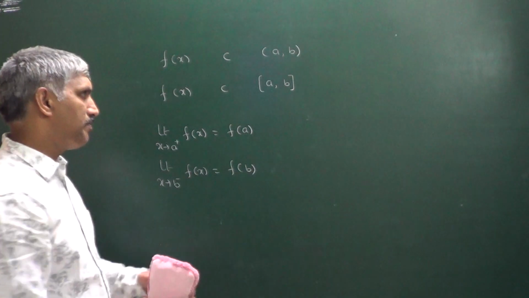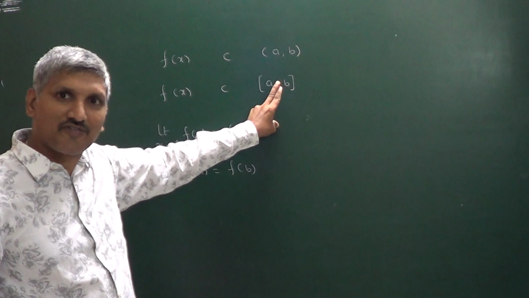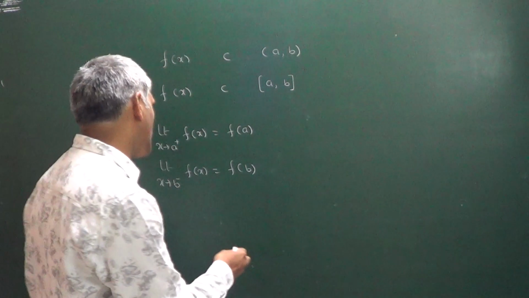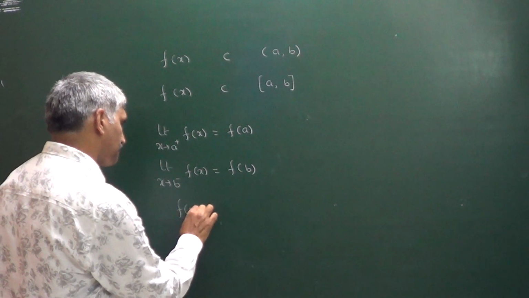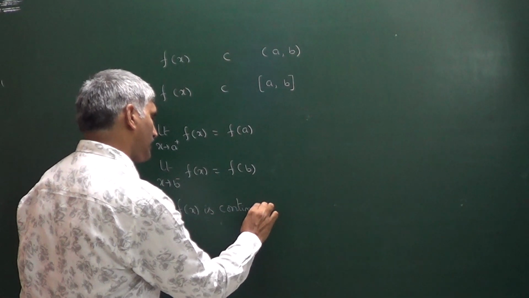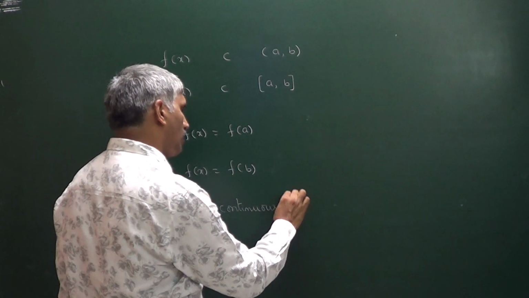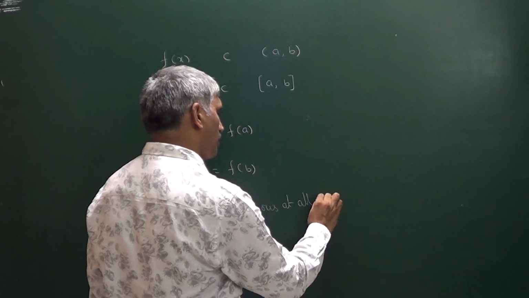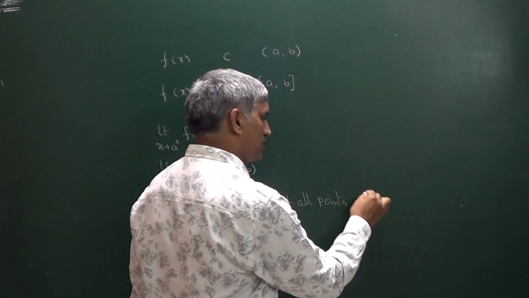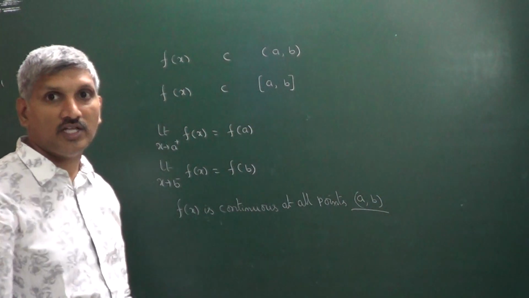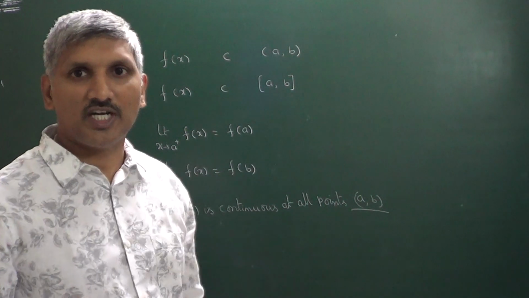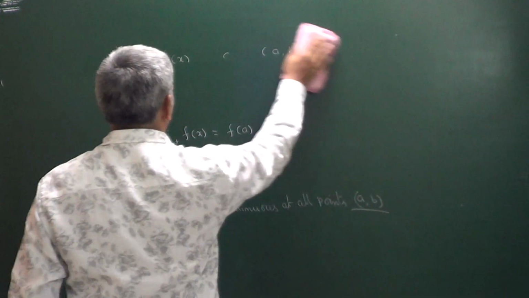That means at b the function must be left continuous, at a the function must be right continuous, and at the same time f of x is continuous at all points in open interval a comma b. In this interval you can take any point, the function must be continuous there. Then we can say the function is continuous in closed interval a comma b.